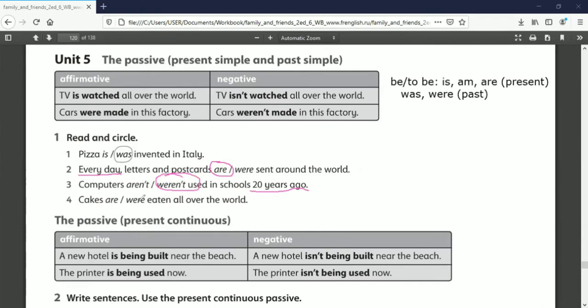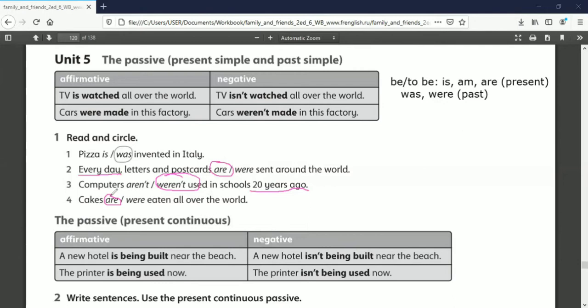Okay, now cakes, blah blah blah, eaten all over the world. When we say this, we talk about a fact. Now, when we talk about a fact, we have to use the present simple form. So the answer is cakes are eaten all over the world. Okay, so that's the difference between present simple and past simple.